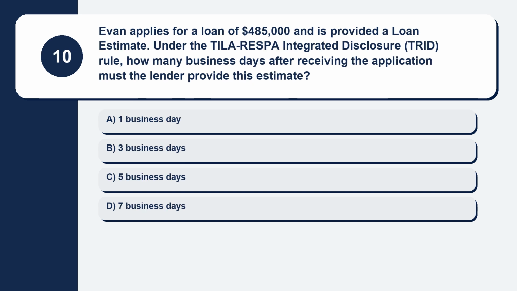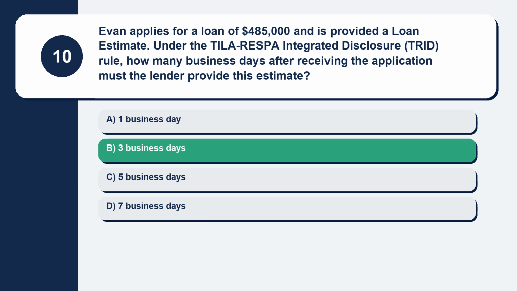Question 10. Evan applies for a loan of $485,000 and is provided a loan estimate. Under the TILA-RESPA Integrated Disclosure (TRID) rule, how many business days after receiving the application must the lender provide this estimate? Here are your options. Option A, 1 business day. Option B, 3 business days. Option C, 5 business days. Option D, 7 business days. The correct answer is option B, 3 business days.